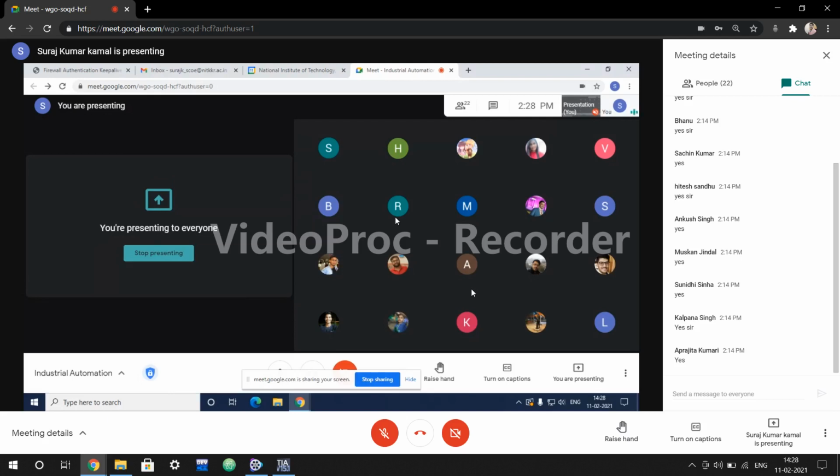So different PLCs have their own dedicated softwares. That's why we call it a platform. It is not a software. TIA Portal is not a software. It is a platform where we have different packages, with different softwares integrated in it.